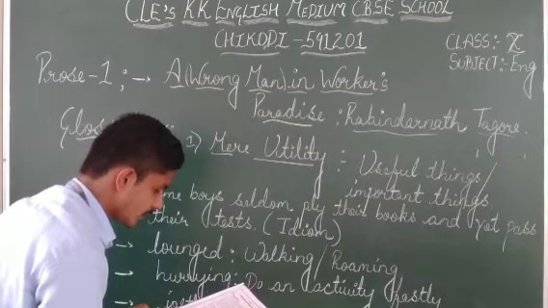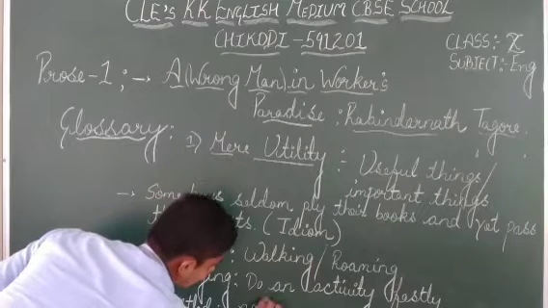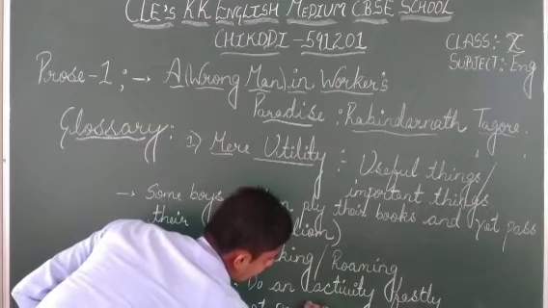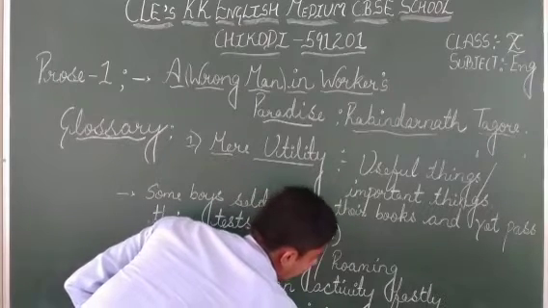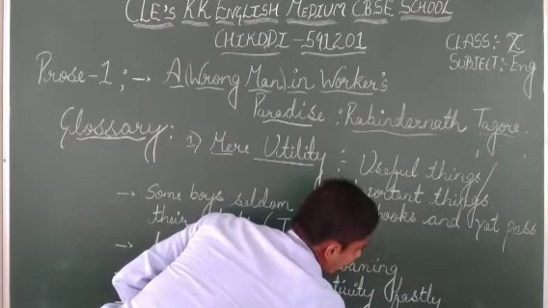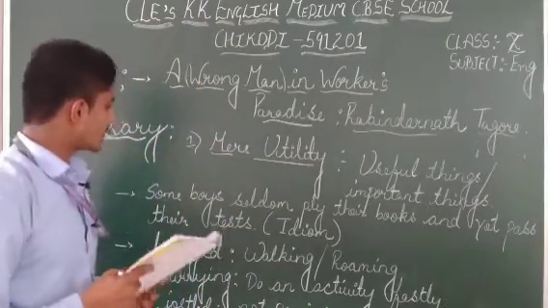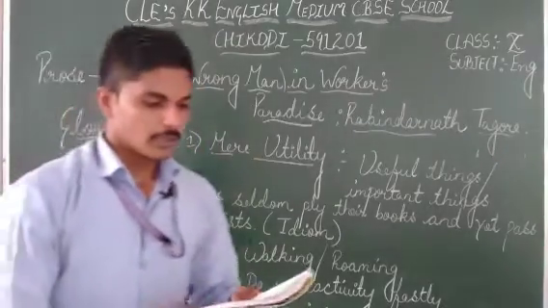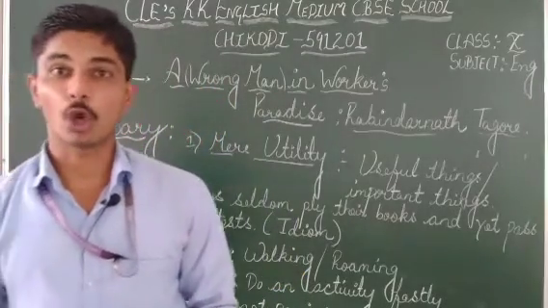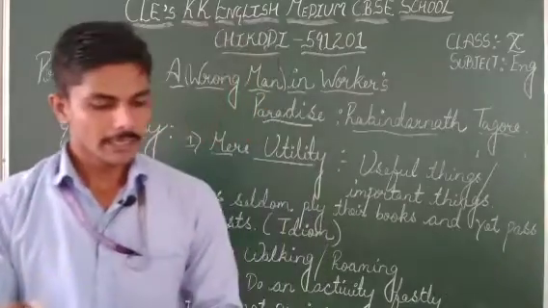Then comes jostled. Jostled means not paying any attention. You can write not paying any attention towards any activity, simply roaming here and there and wasting his time. So these are some words we have seen in this first page. So student, this is what happened with the wrong man in the heaven. Now let's begin with the 8th paragraph.